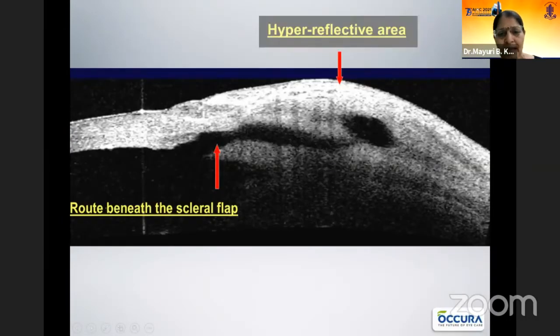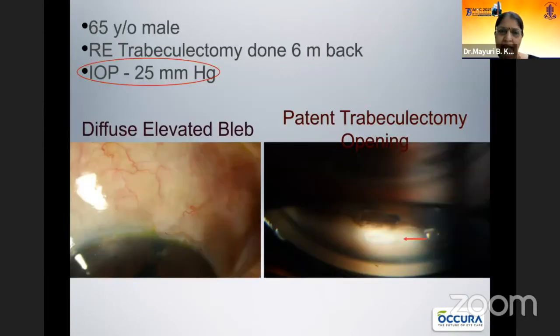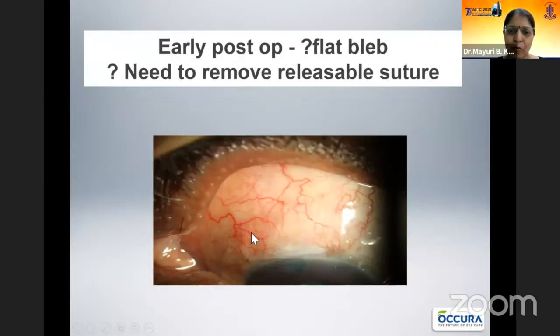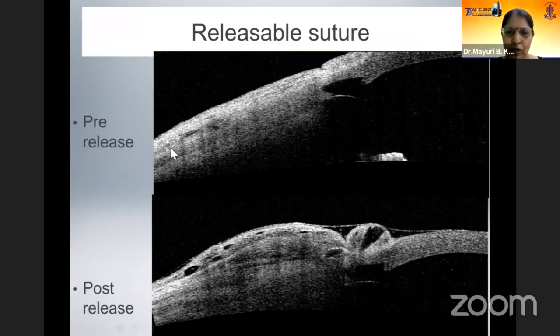And this is very typical of the MMC blebs. And the route beneath the scleral flap can also be identified in these cases. Now, this is a case who had a trab failure. Internal opening was patent, but he had a fibrosis coming up, a hyperdense area in this area, not showing any aqueous pockets. So what should we have done? We removed the releasable suture in this particular patient.